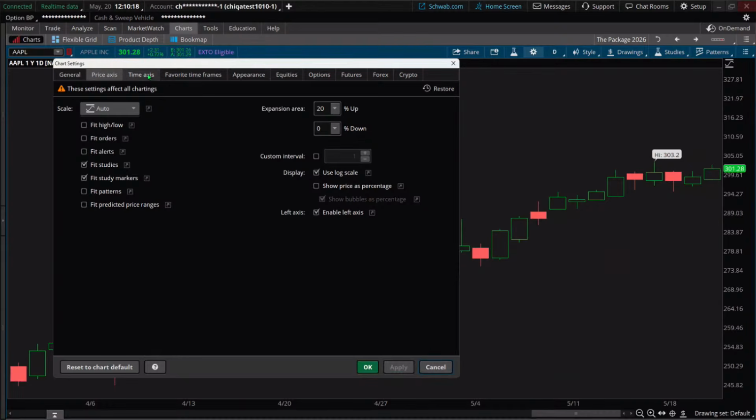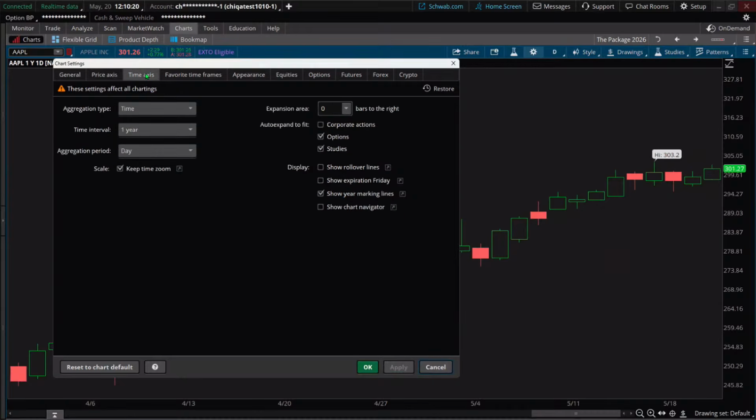If we come over here to time axis, then we can have some more space down here at the bottom, and it can be really helpful. I'll do 15 days pretty frequently, because that's going to give us 3 weeks into the future. Our last date that we can see down here is May 18th, which was Monday.